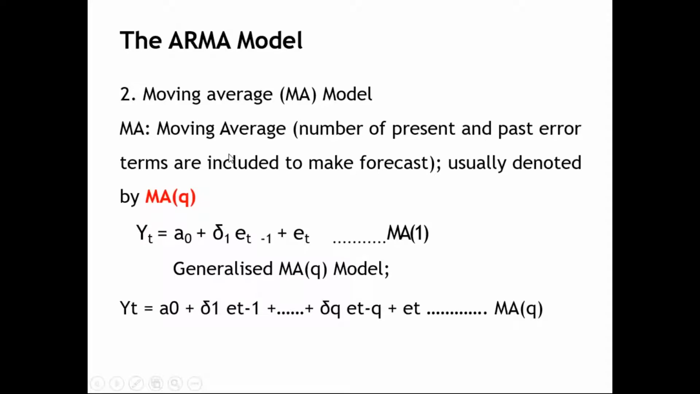The next is the moving average model. I told you, ARMA, the term itself talks about two components. One is auto-regressive, the other is moving average. What is this moving average? Moving average represents the error term. Why this moving average error term is occurring is,